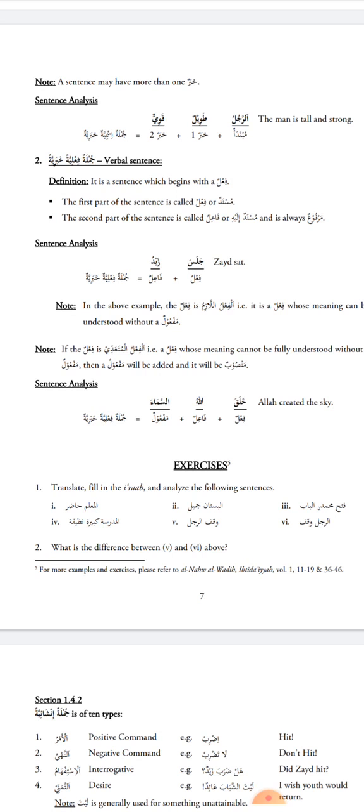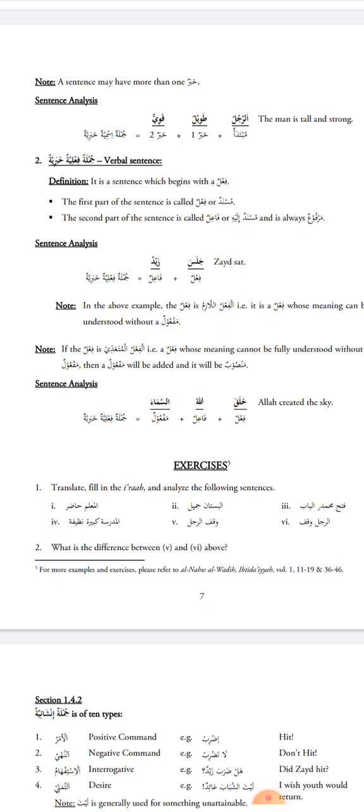Carry on revising. Just to recap, we learned that murakkab is of two types: murakkabun mufid and murakkabun ghayru mufid. Murakkabun mufid is a compound of two or more words which gives benefit to the listener. It's a complete sentence, a complete phrase. The listener doesn't require more information.